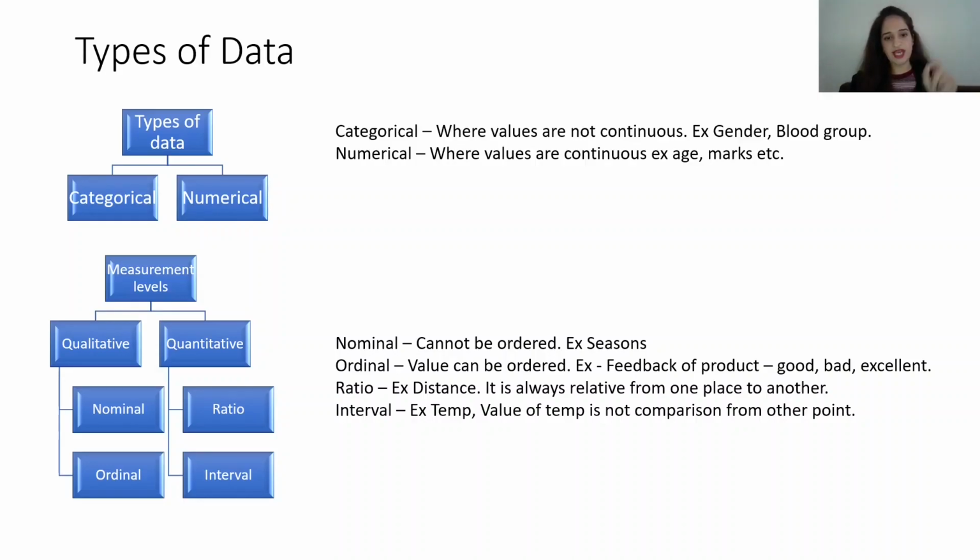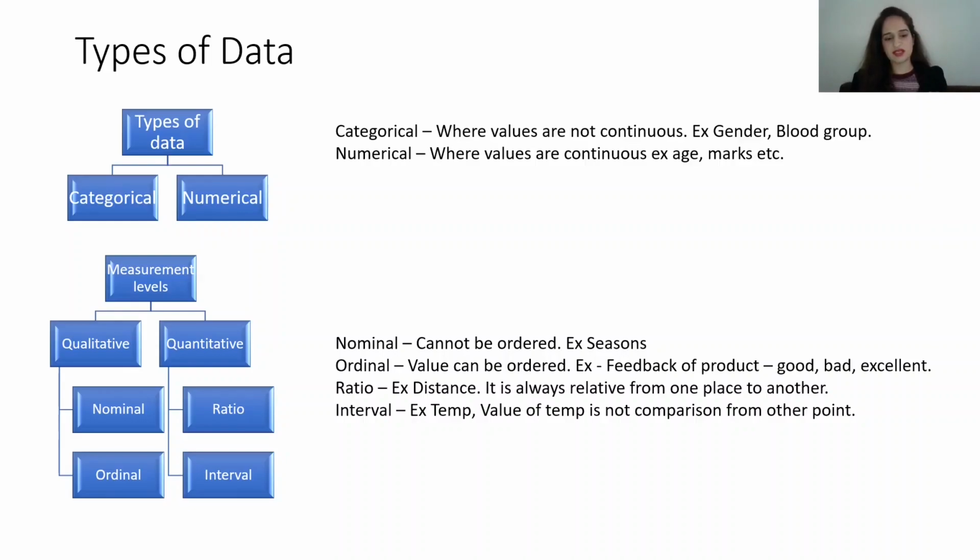But in ordinal, we have values which can be ordered. Example, feedback of a product. The product can be very good, it can be good, it can be bad, it can be worse. There is a level to the rating that we give to the product. Then we have quantitative. It has ratio and interval as divisions.